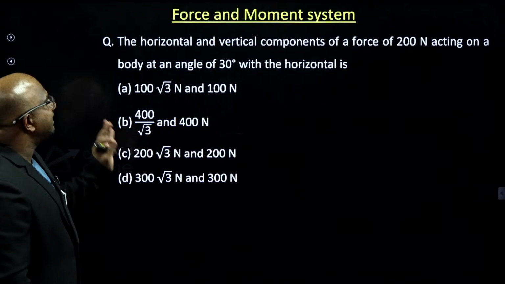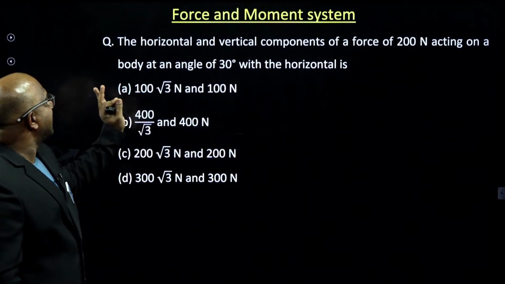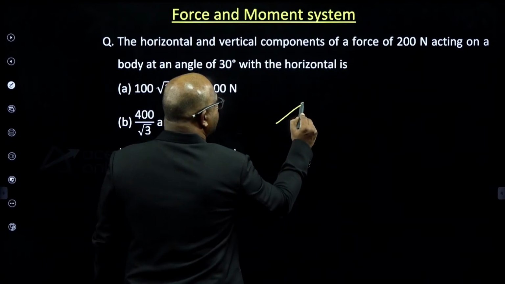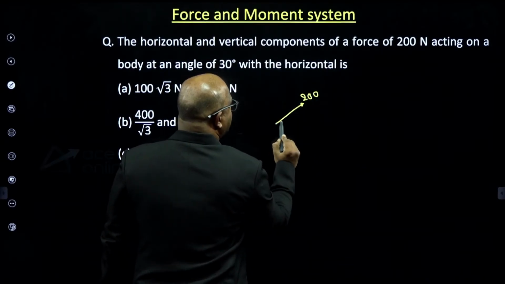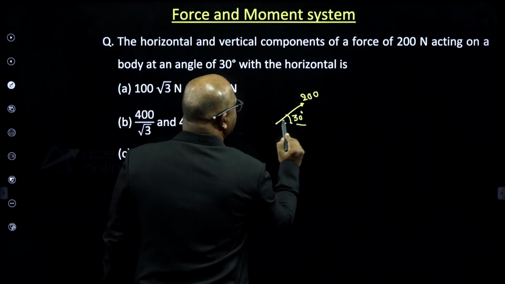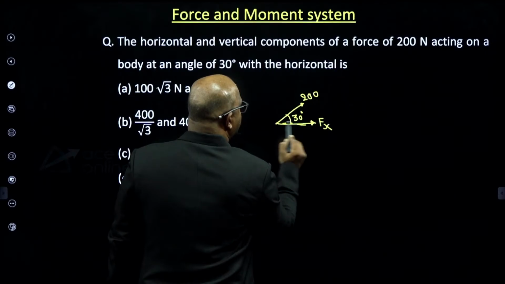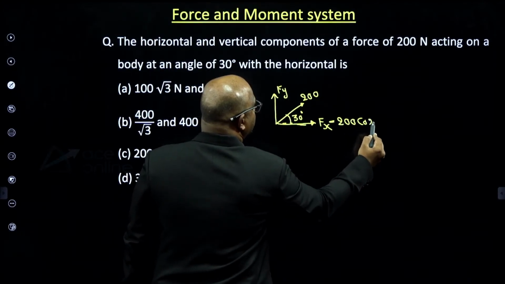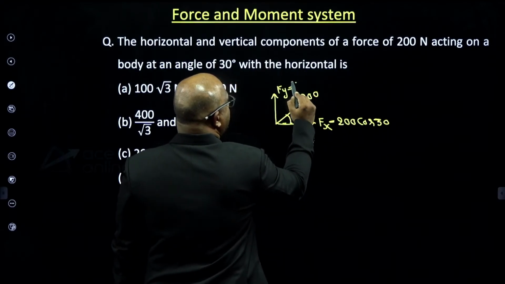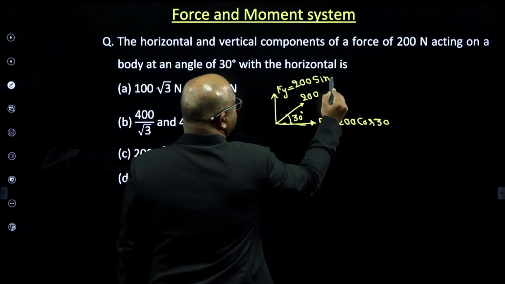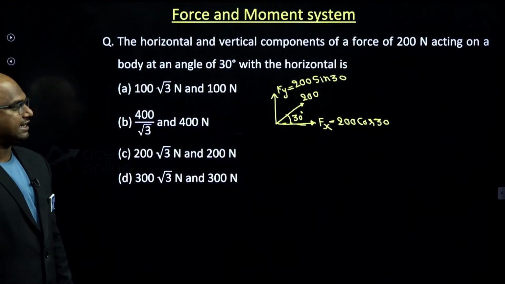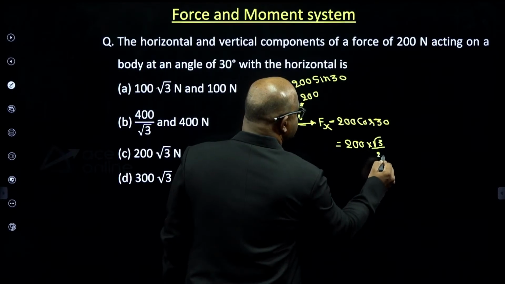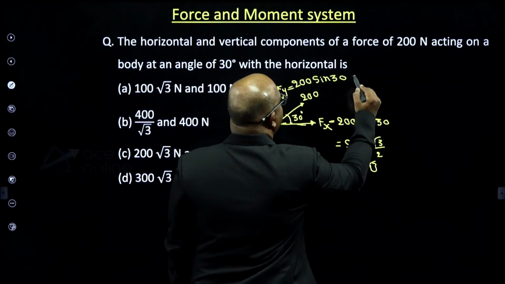Let us see, guys. The horizontal and vertical components of a force of 200 newtons acting on a body at an angle of 30 degrees with the horizontal are being asked. Horizontal Fx is 200 cos 30, and Fy is 200 sin 30. 200 cos 30 means 200 into root 3 by 2, which is 100 root 3. 200 sin 30 means 100.